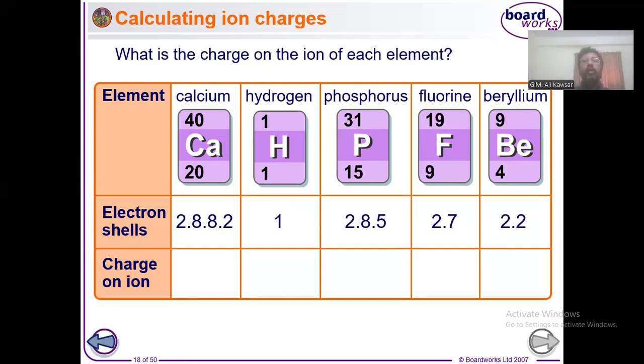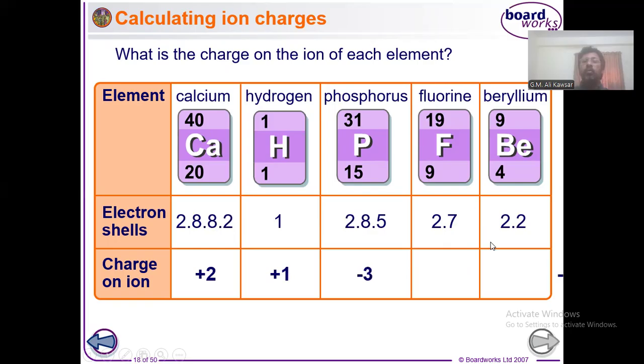So you can get ideas of the electronic configuration and how the charges of the elements are shown. The first one is calcium, so it has a charge of +2. Hydrogen has only one electron, so its charge will be +1. Phosphorus, its charge will be -3.